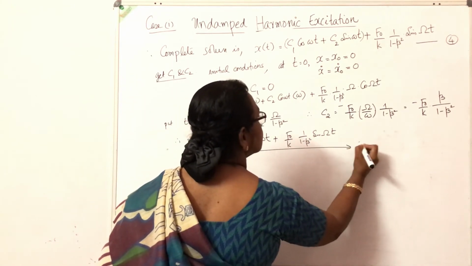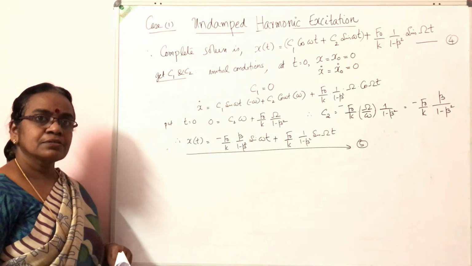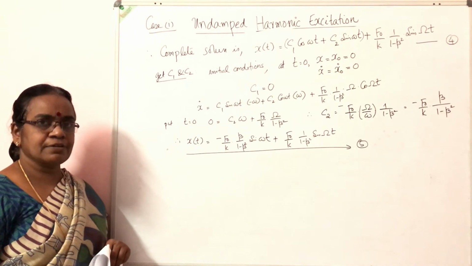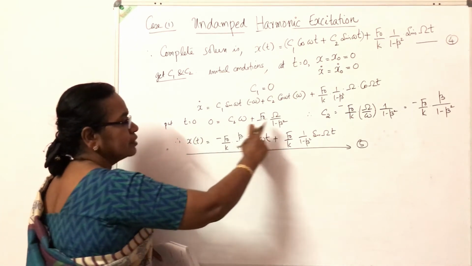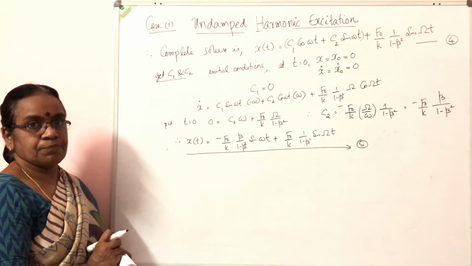This is the displacement response of a structure subjected to harmonic excitation, or the forced response of an undamped system.